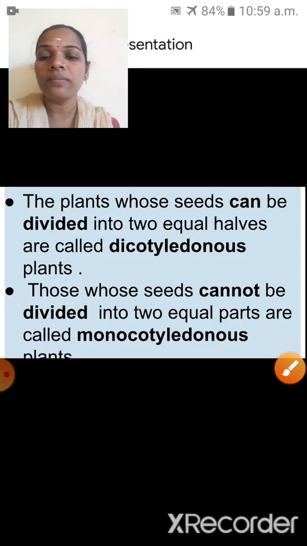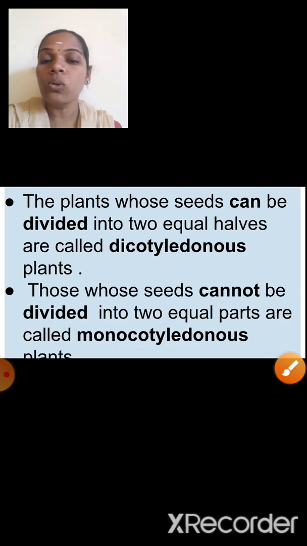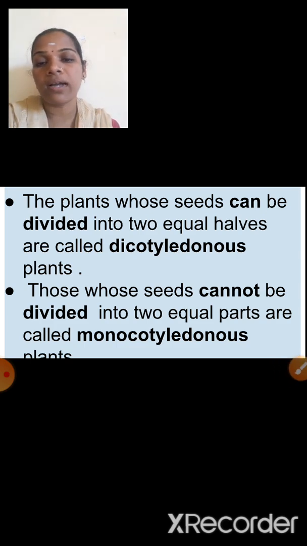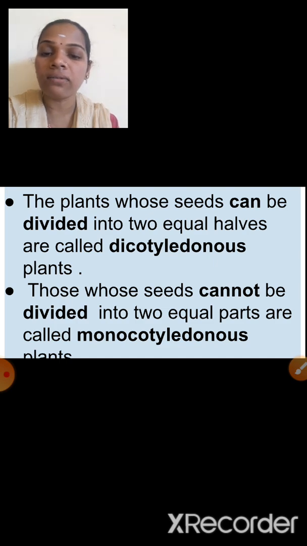See here children, the plants whose seeds can be divided into two equal halves are called what? Dicotyledonous plants. Already I have told, based on the number of cotyledons, angiosperms are divided into two groups, that is dicotyledonous and monocotyledonous plants.